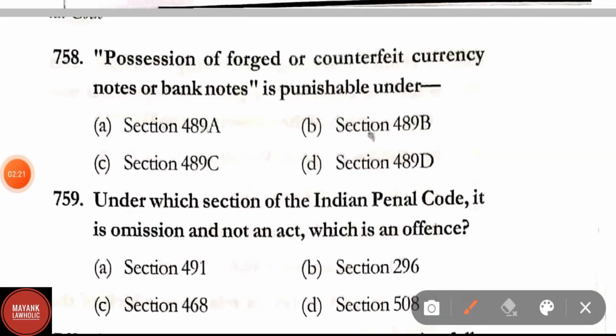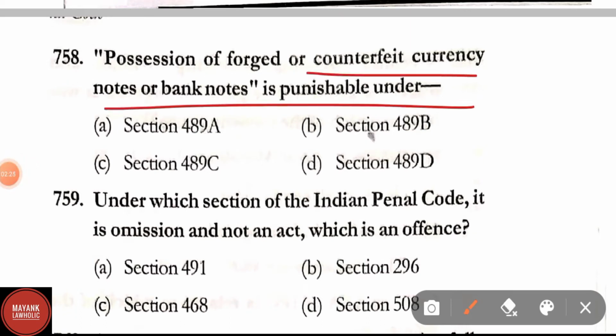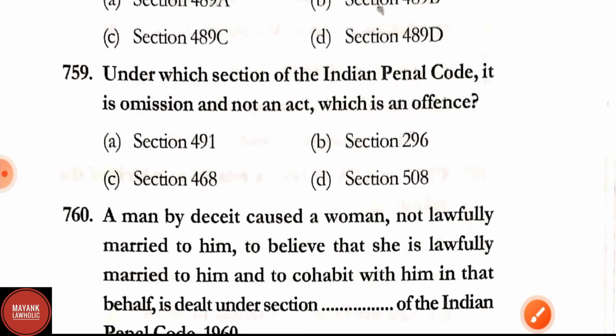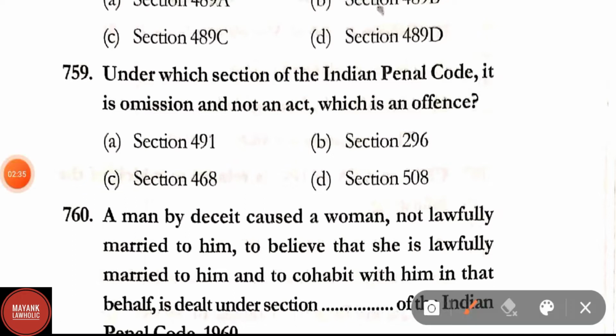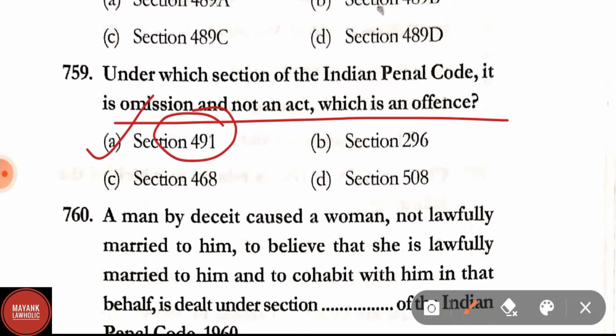Question number 758. Possession of forged or counterfeit currency notes or bank notes is punishable under section 489C. Under which section of IPC is it omission and not an act which is an offence? Options are section 491, section 296, section 468, section 508. Correct answer is option A, that is section 491.